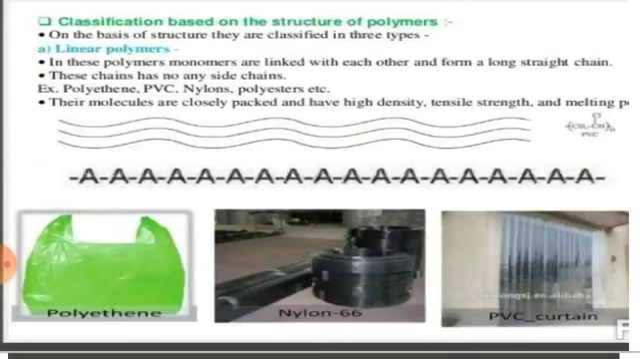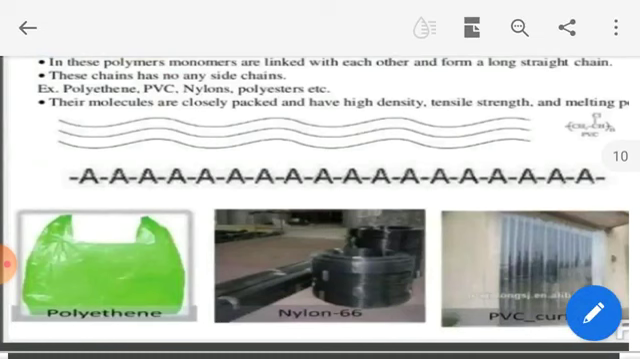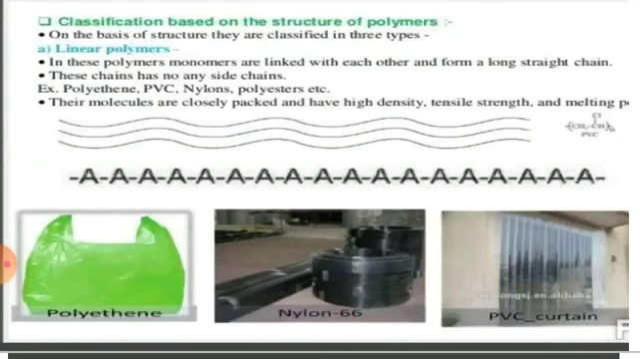Suppose polythene is there, which is a linear polymer. Here we take ethene, n numbers of ethene, and that n numbers of ethene will undergo polymerization process, and then it will give you polythene. Polyvinyl chloride, here the structure has been given. In the figure you have seen that the structure is a linear structure. So one monomer is linked to another monomer in a linear form. That is your linear polymer. They don't contain any side chain. Here the molecules are closely packed and they have high density. They have high tensile strength and melting point.